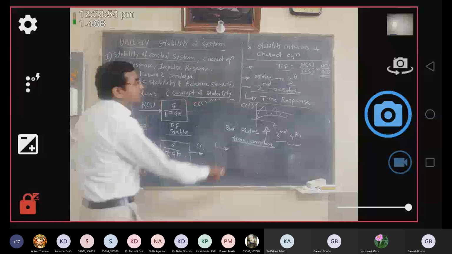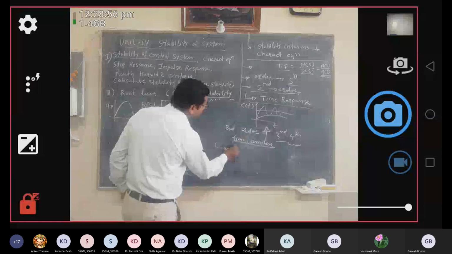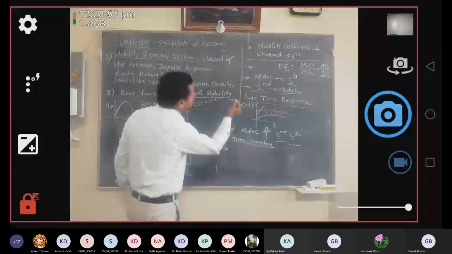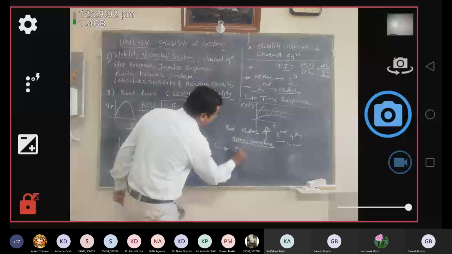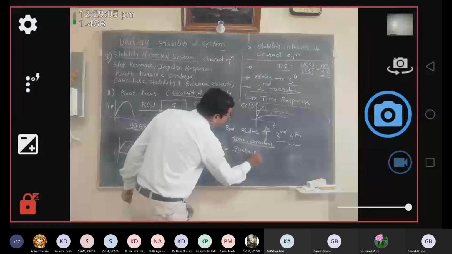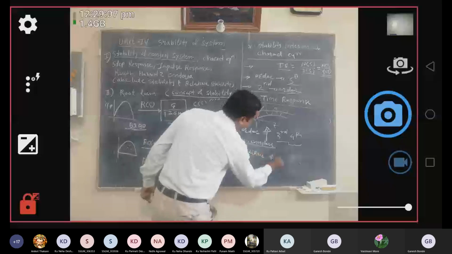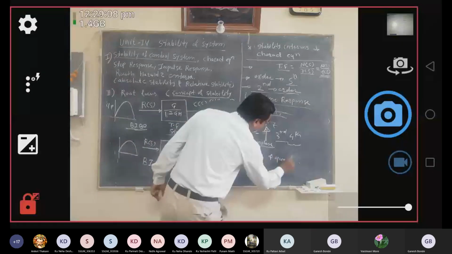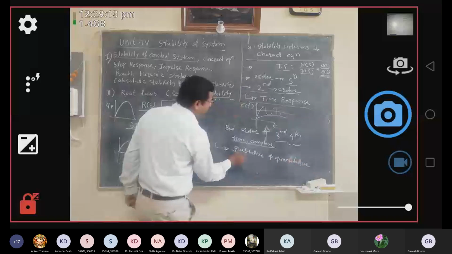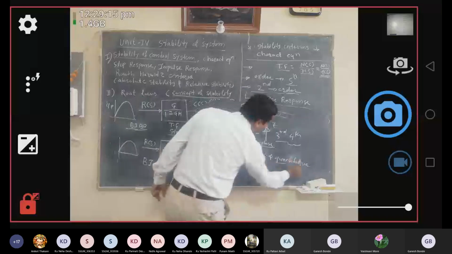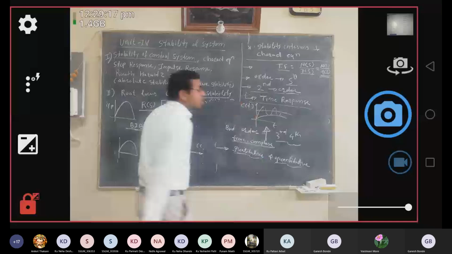With the help of time solution analysis, the concept of stability is again divided into two parts: qualitative and quantitative analysis.